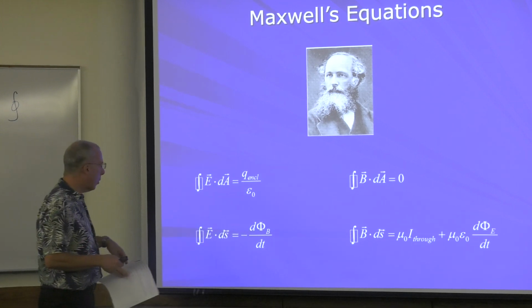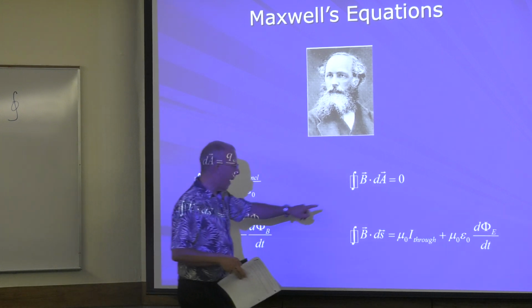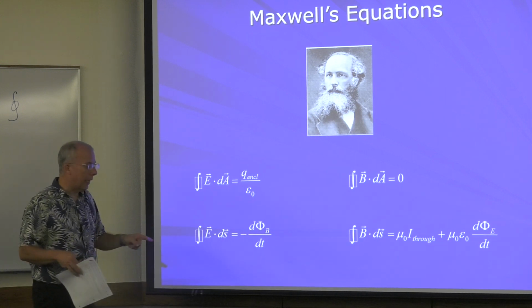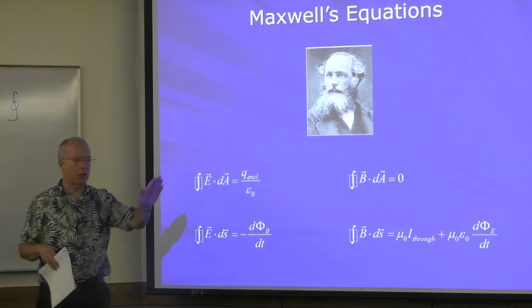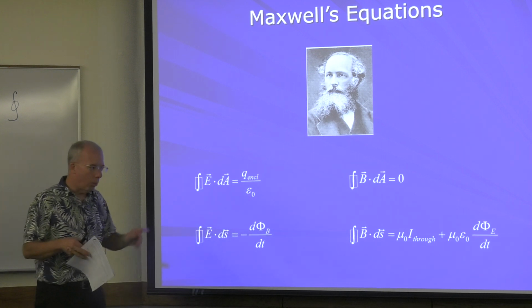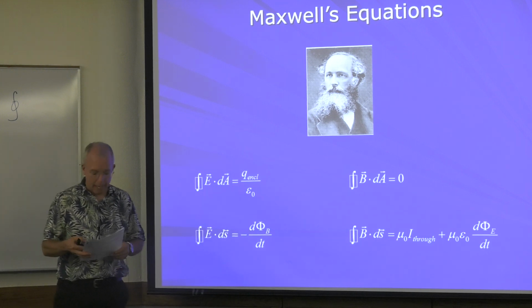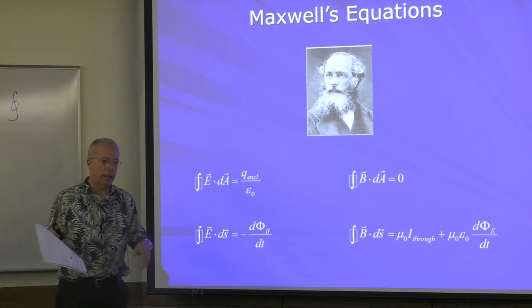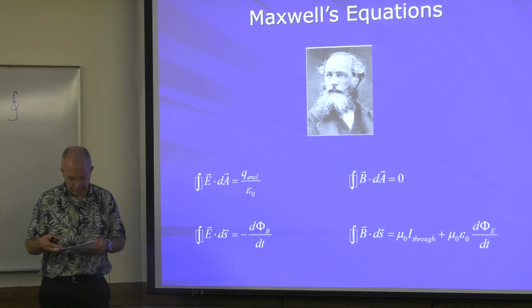All right, now these equations are in terms of vector fields. This is the electric field, and this is the magnetic field. They're not in terms of particles, which is kind of interesting. Maxwell's equations predict that when you disturb an electric or magnetic field, the disturbance travels, it's a wave, basically. The wave travels at 3 times 10 to the 8th meters per second, which is the speed of light. And people knew it back then. So basically, Maxwell predicted the existence of what we call electromagnetic waves, which is a fancy way of saying light.